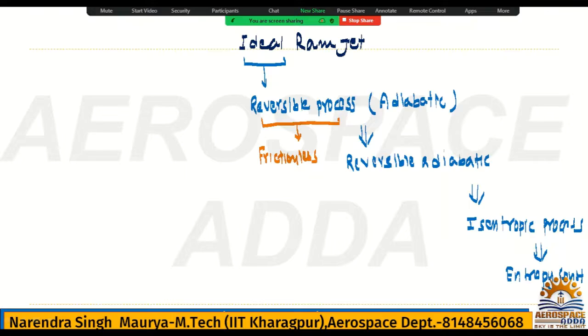So an adiabatic process, I told you, is a very fast process. And if it is very fast, definitely there is no heat exchange, I must say. Means no heat addition, no heat rejection, because the process is very fast. So that combination, reversible adiabatic, is a very deadly combination, and the new name is isentropic process. What do you mean by isentropic process? Entropy is constant. Number one, this is the meaning of ideal. Everybody knows, but I am recalling that.